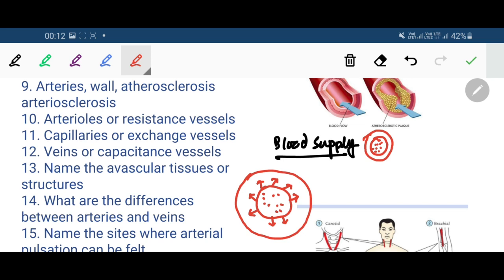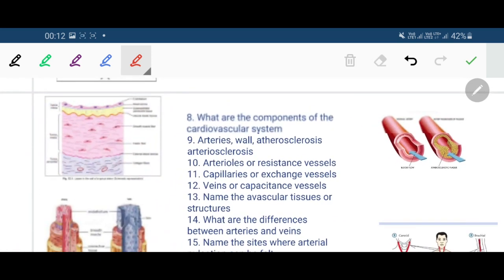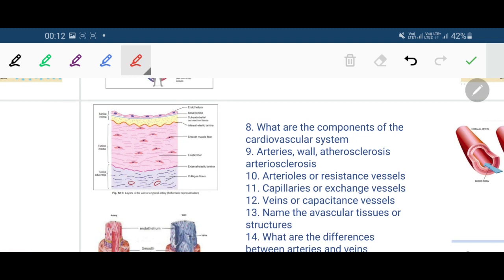So what happens in those cases? In the cases of large arteries, the tunica adventitia and outer two-thirds of tunica media is supplied by a set of small arteries. So what is the case? In large arteries, suppose this is the wall of a large artery.